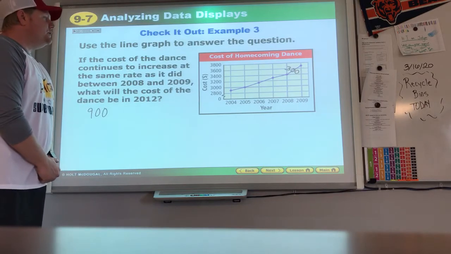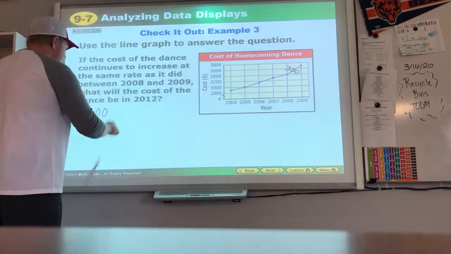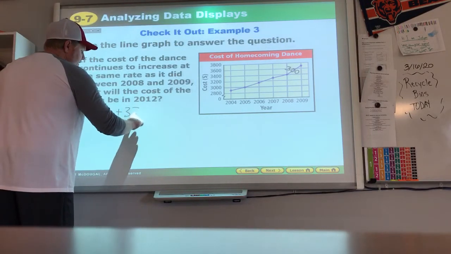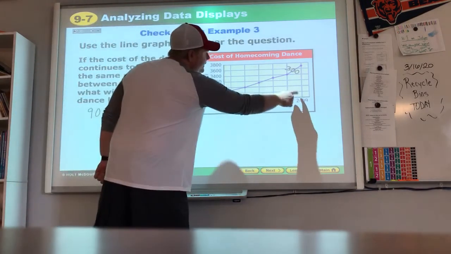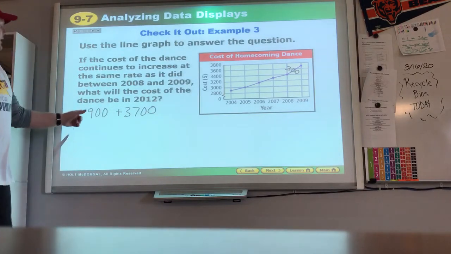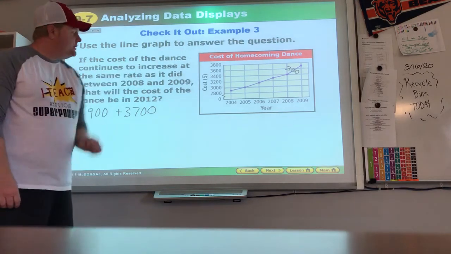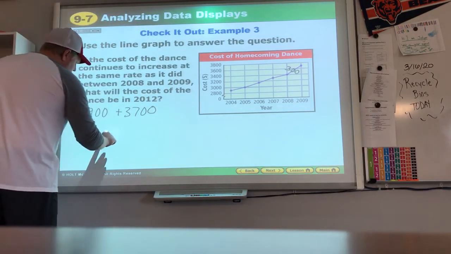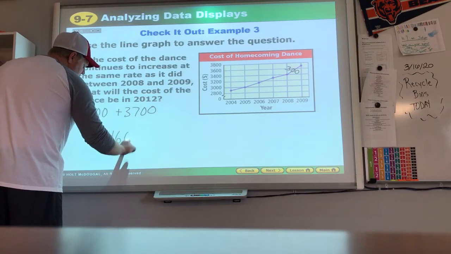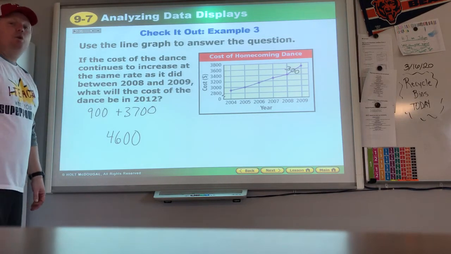And so we add that to the total that we were at, 3,700, because that's where we started out in 2009. $900 would be the increase over 3 years if they had increased at $300 a year. When we add those together, we get $4,600 being the cost. Wow.